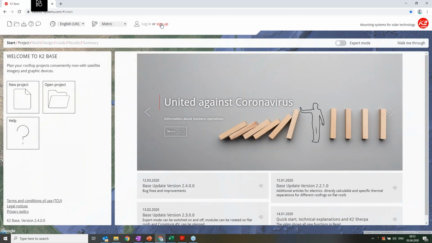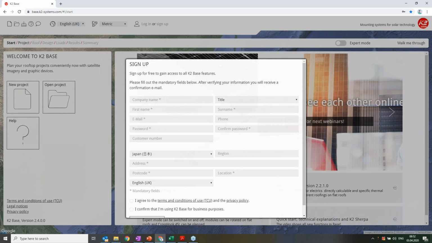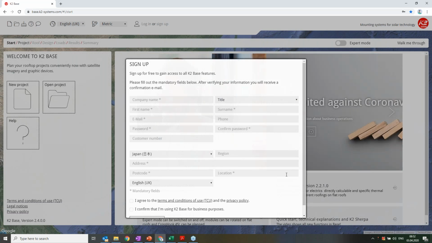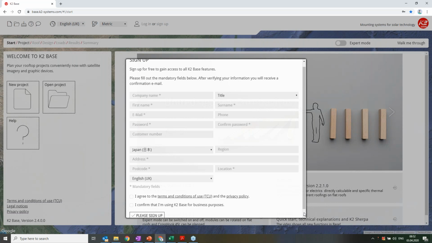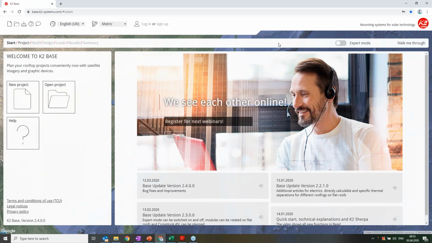You simply click on this sign up button, and it will ask you for normal information like company name, your first name, your email, and what password you want to set for K2 Base, and just agree to the terms and click on sign up. Once you've done this, we normally accept your request within the same day, that is 24 hours, and you get a confirmation email that you have been registered as a K2 Base user, and then you can start planning your solar PV systems on K2 Base.